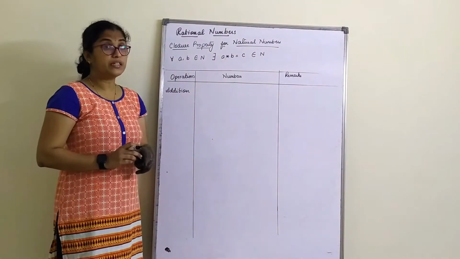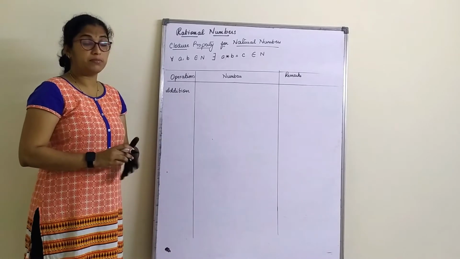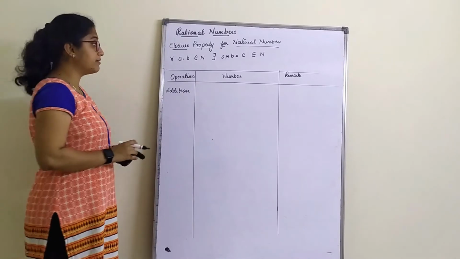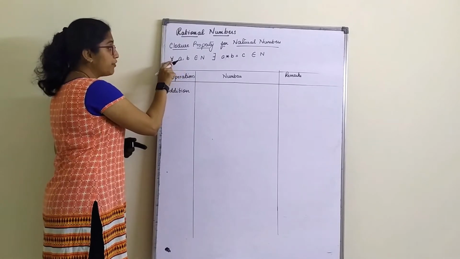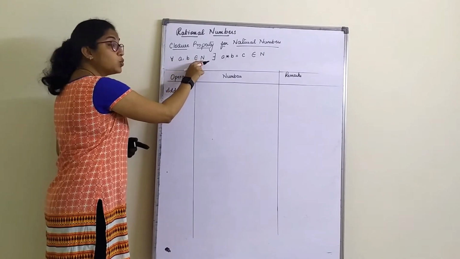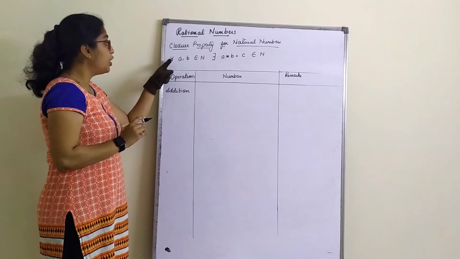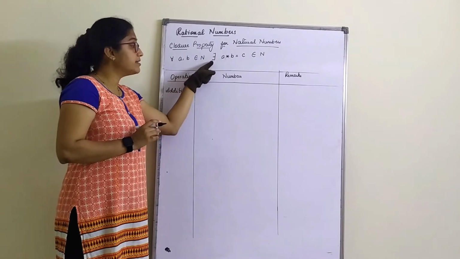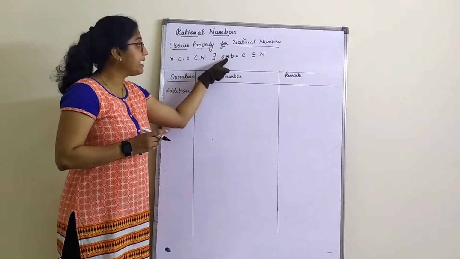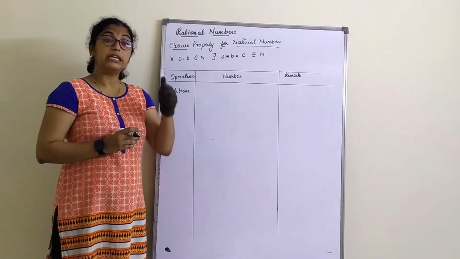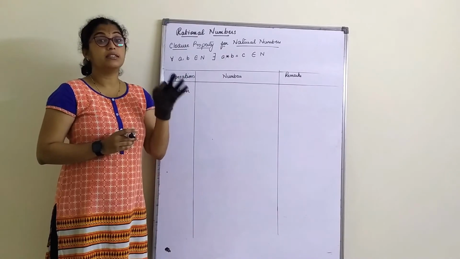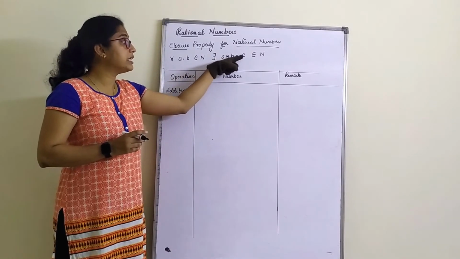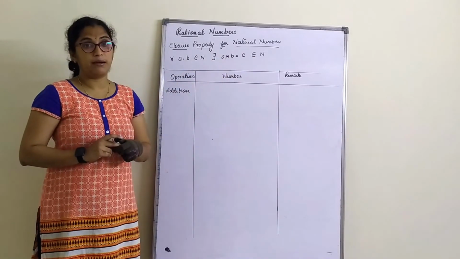So I have chosen the first property to prove here for natural numbers for all 4 mathematical operations. So I have written here something which I will read. This is for every A, B belongs to N. N stands for natural number. For every A, B belongs to natural number, there exists, this is a symbol for there exists, A star B. What is this A star B? Now star stands here for addition, subtraction, multiplication and division. There exists A star B is equal to C, which belongs to natural number.